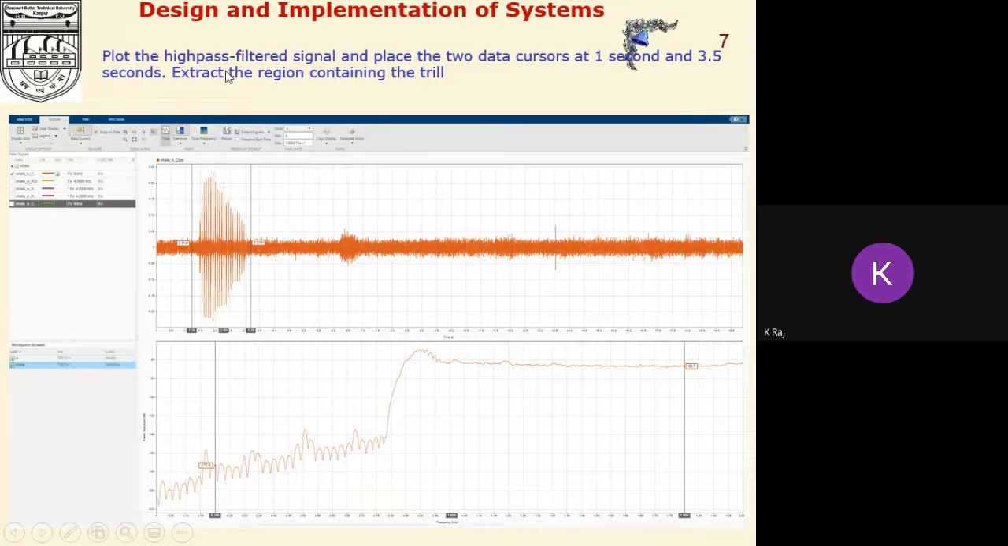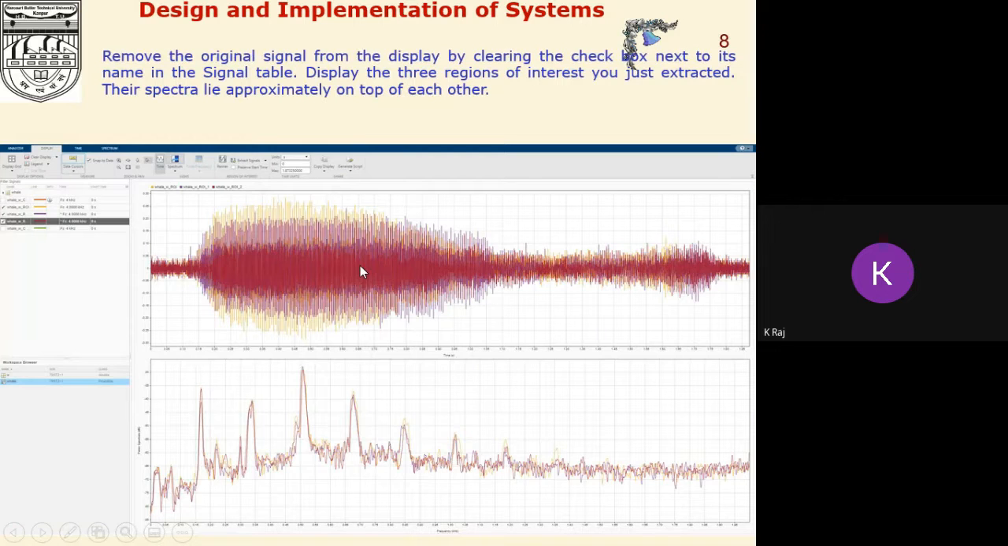Now plot the high pass filtered signal and place the 2 data cursors at 1 second and 3.5 seconds. Extract the region containing the trill here, this one, and now remove the original signals from the display by clearing the checkbox next to its name in the signal table, and display the 3 regions of interest you just extracted.